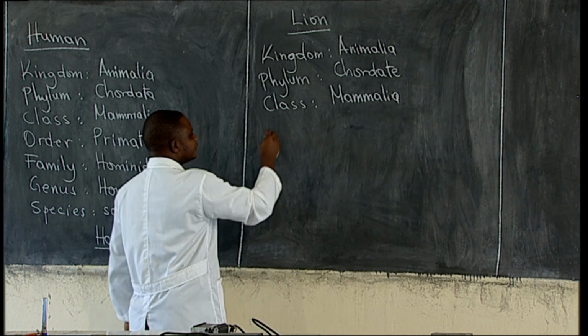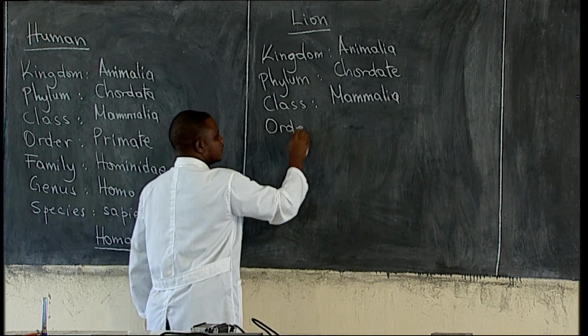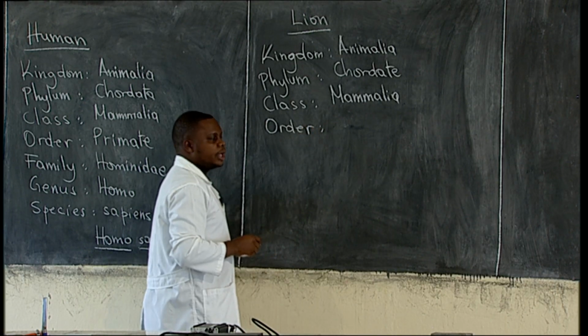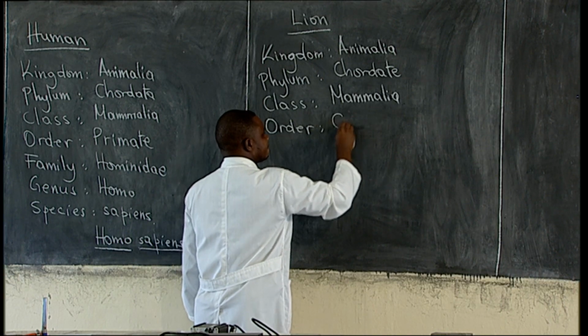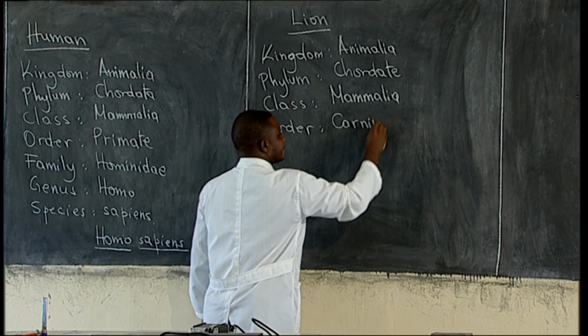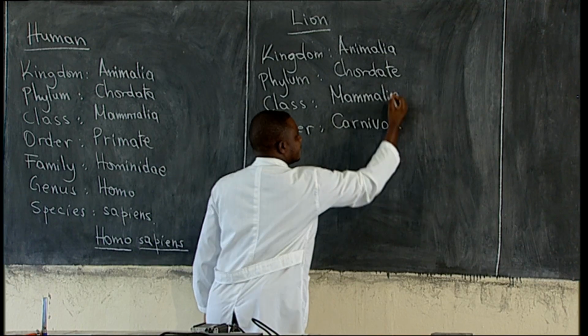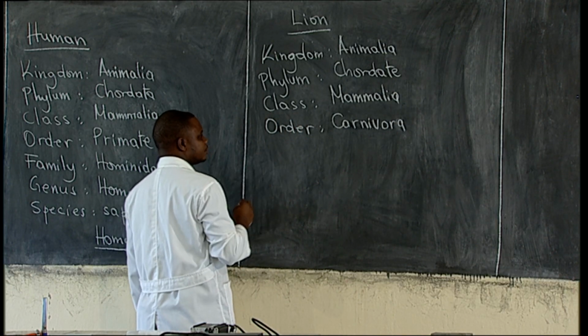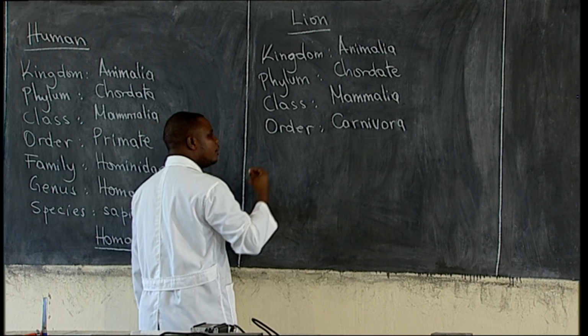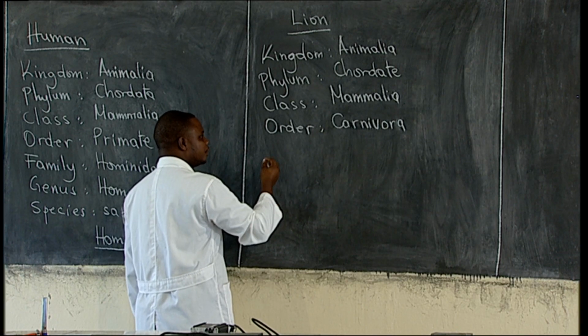Then we have order, which is Carnivora, which means it is an animal which depends on other animals for food.